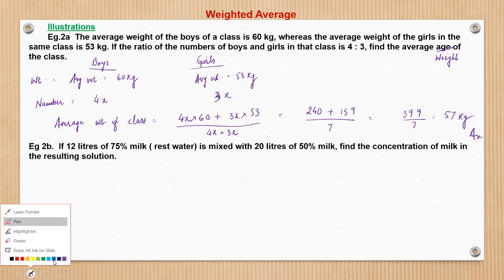Let us solve the other problem. Herein, the question is: 12 liters of 75% milk, meaning 75% concentration is milk and the rest is water, is mixed with 20 liters of a solution wherein 50% is milk and the remaining 50% is water. Find the concentration of milk in the resulting solution.